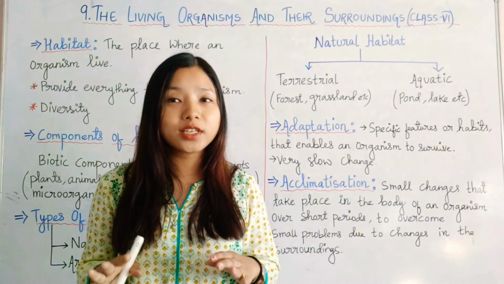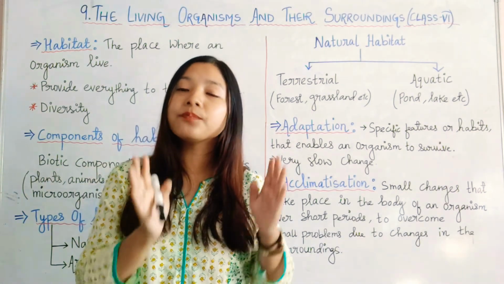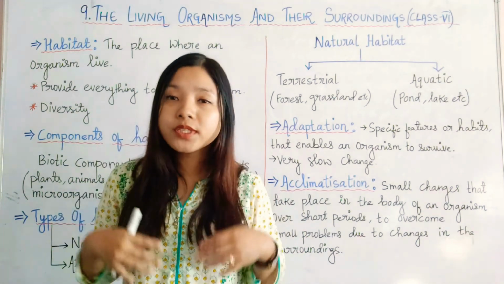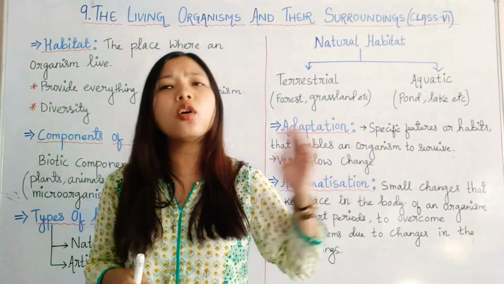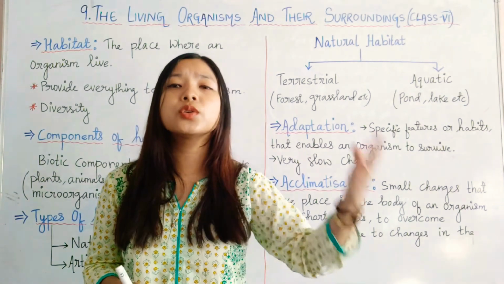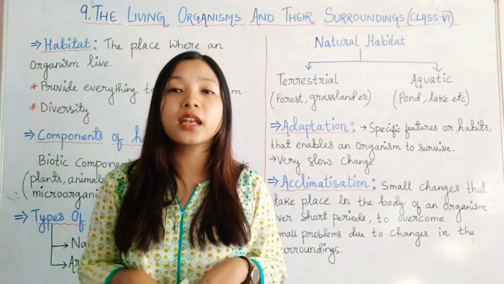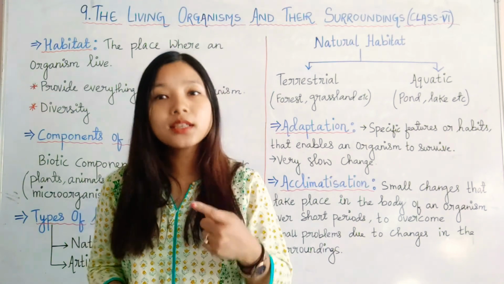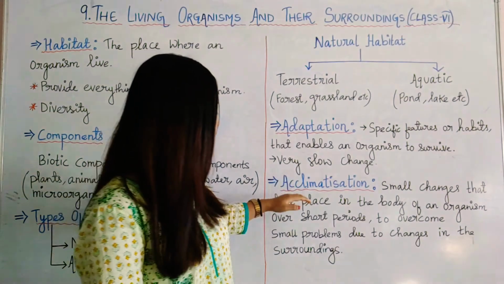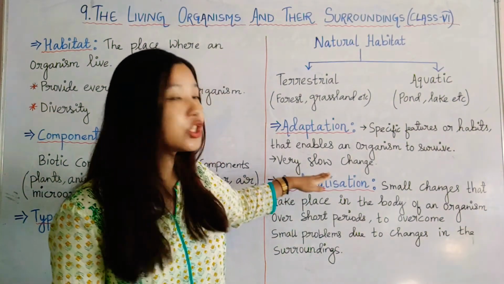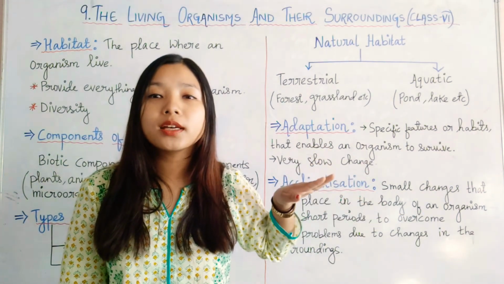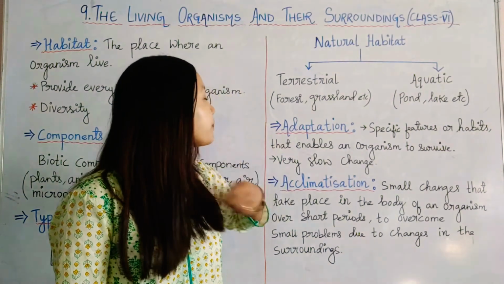I hope you have understood what is adaptation. Adaptations are certain habits or specific features that develop in an organism over a very long period of time. It takes millions of years for an organism to adapt somewhere, to get adaptations, changes in their body that ultimately help the organism to survive in its habitat. You have to remember, adaptation is a very slow process. It takes millions of years for a single adaptation to take place.